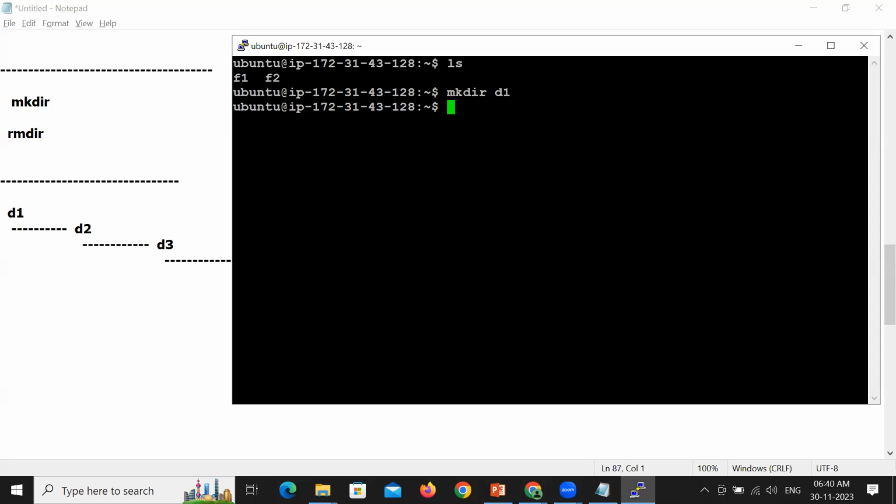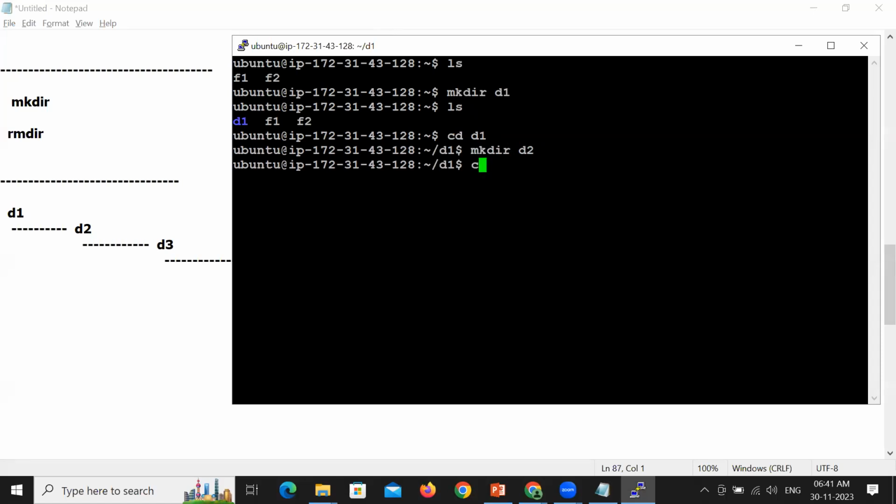Next, cd d1. Correct. Participants, once the directory is created, now you have a directory D1. Now you need to enter into D1, because the second directory which you want to create, you have to create inside the first directory D1. So cd stands for change directory to D1. Yes. Now inside D1, mkdir d2. Correct. cd d2.